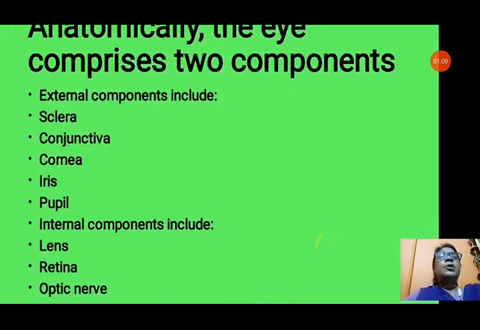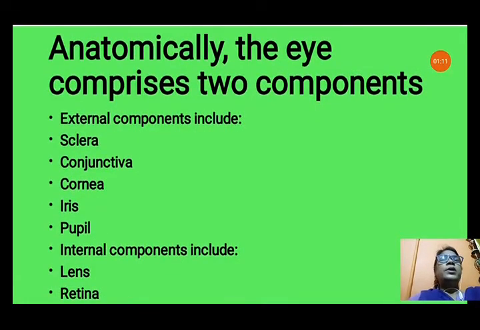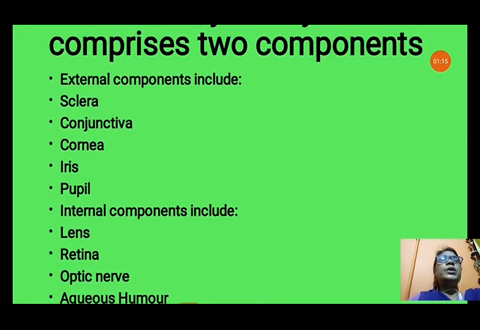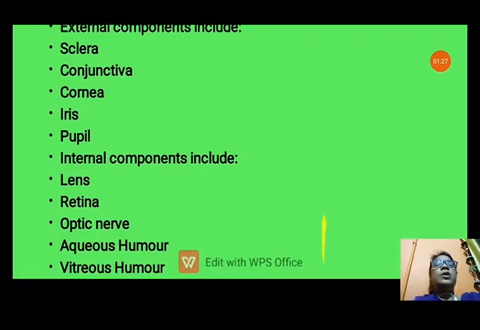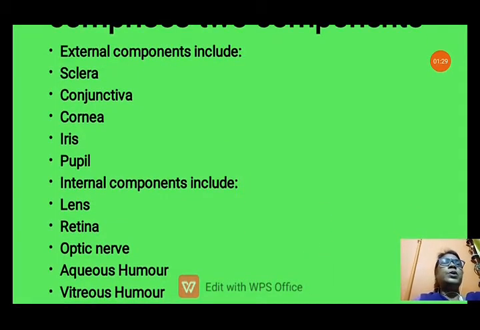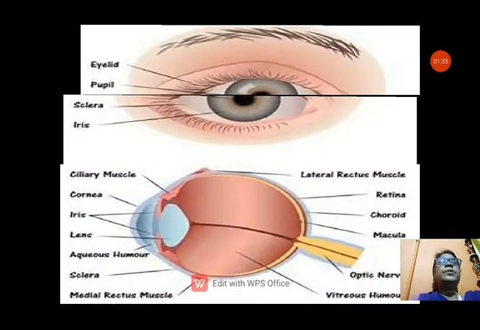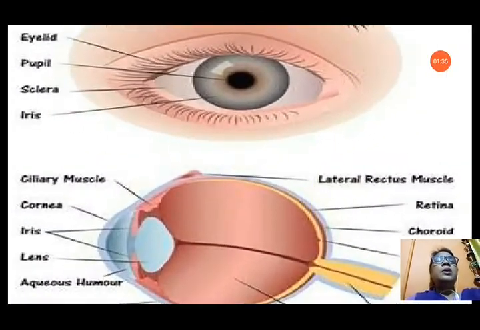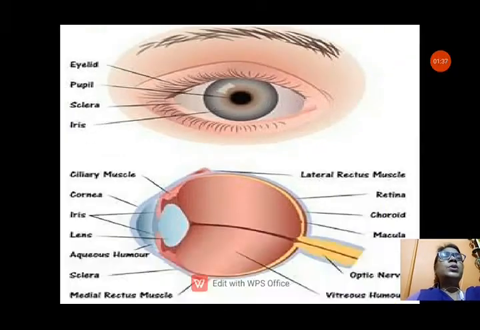So, let us see about the components of the eye. Anatomically, the eye comprises two components, external components and internal components. The external components are sclera, conjunctiva, cornea, iris, pupil. Internal components include lens, retina, optic nerve, aqueous humor and vitreous humor. So, let us discuss the components of the eye. You can see in this picture, the external components are shown here.